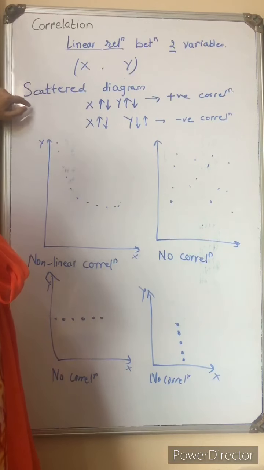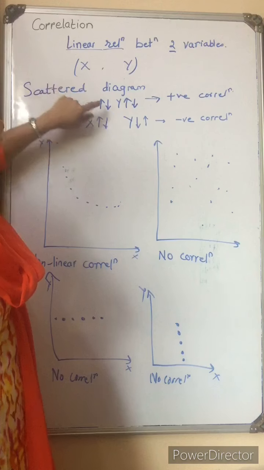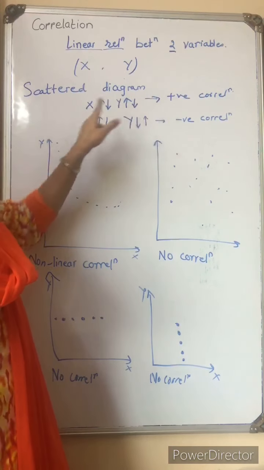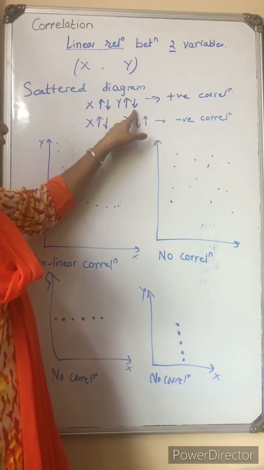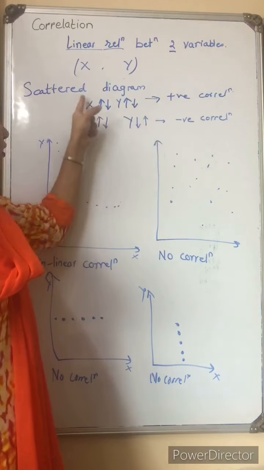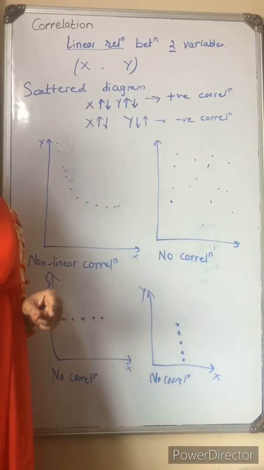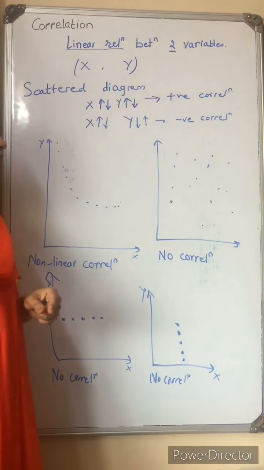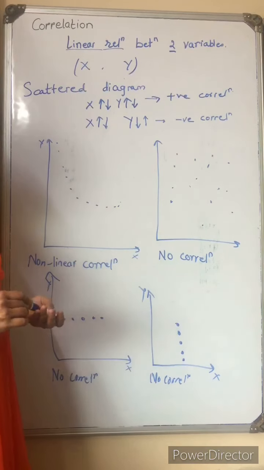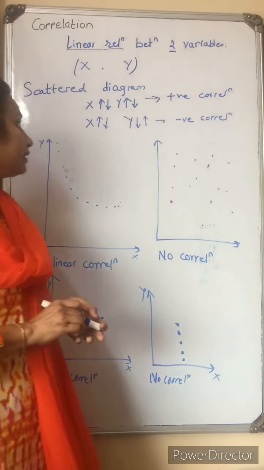correlation by using scattered diagram. Okay. First one is if X increases, Y also increases. If X decreases, Y also decreases. If we see the example of X increases, Y also increases, there is intelligence quotient.